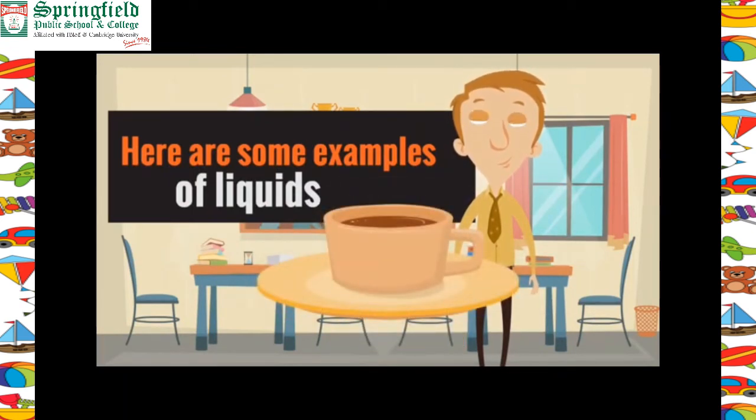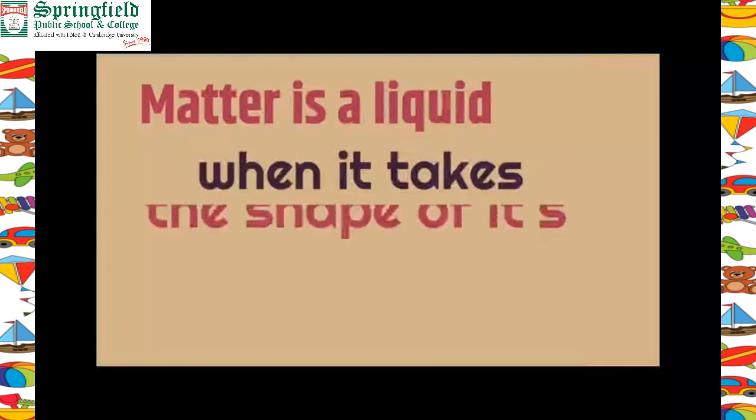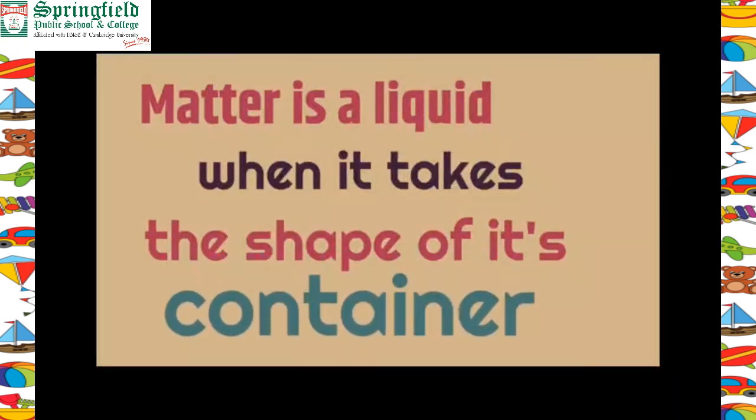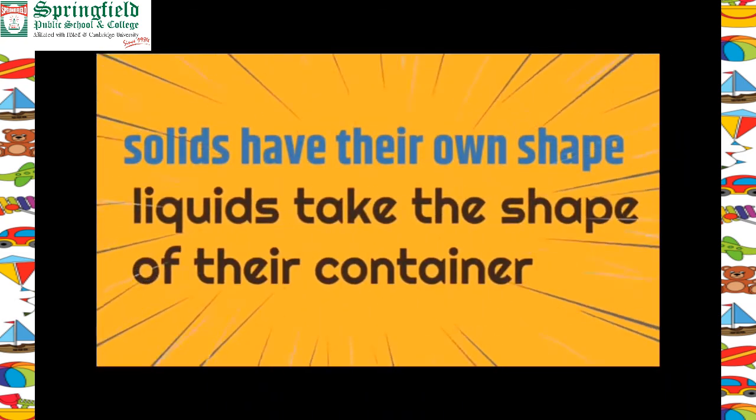Here's the last example of a liquid. It's coffee, and it's in this cup. It's taking the shape of the cup because it's a liquid. It doesn't have a shape. Matter is a liquid when it takes the shape of its container. Alright, so solids have their own shape, and liquids take the shape of their container.